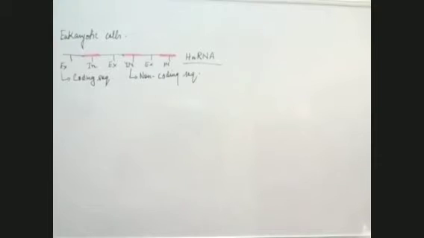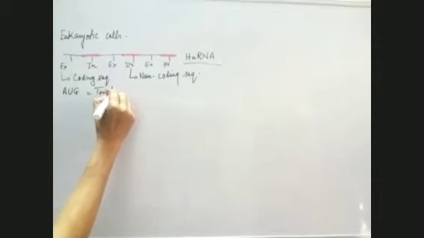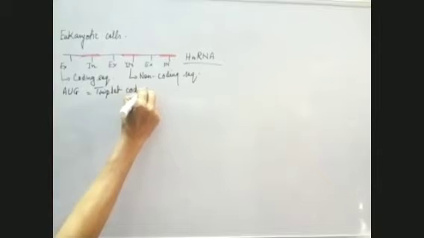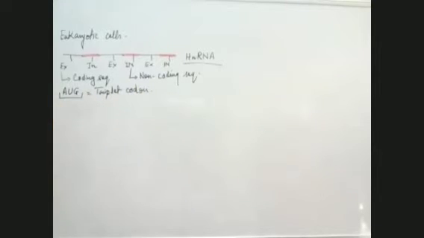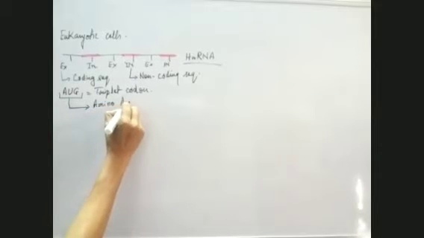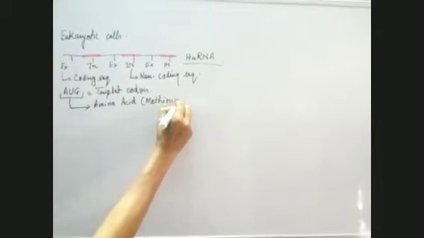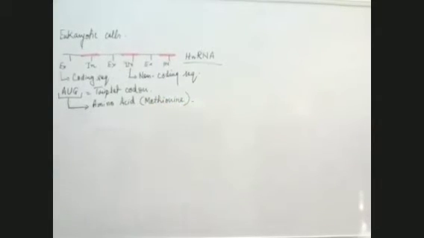That means, what is a code? Genetic code. Genetic code is a code of triplets. It is also known as triplet codon. Yesterday I gave you one example, UUU. Today I'm giving you another example, AUG. AUG is a triplet codon or genetic codon, which codes for the amino acid methionine.